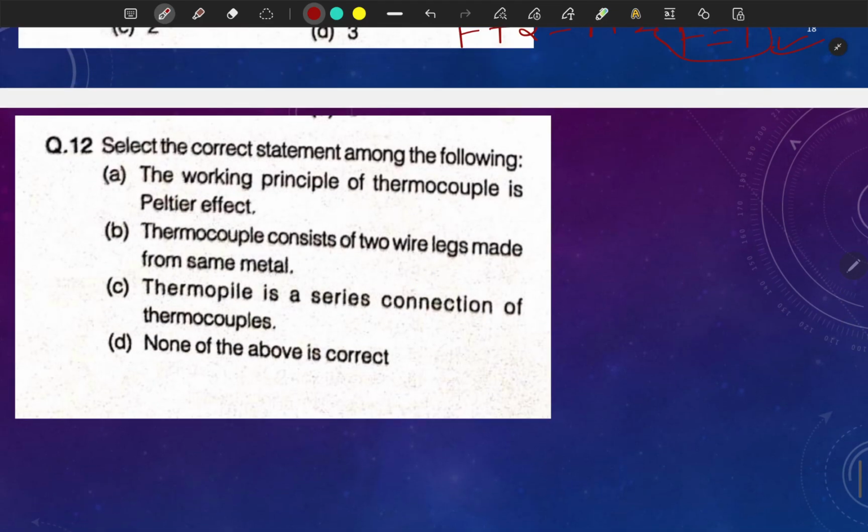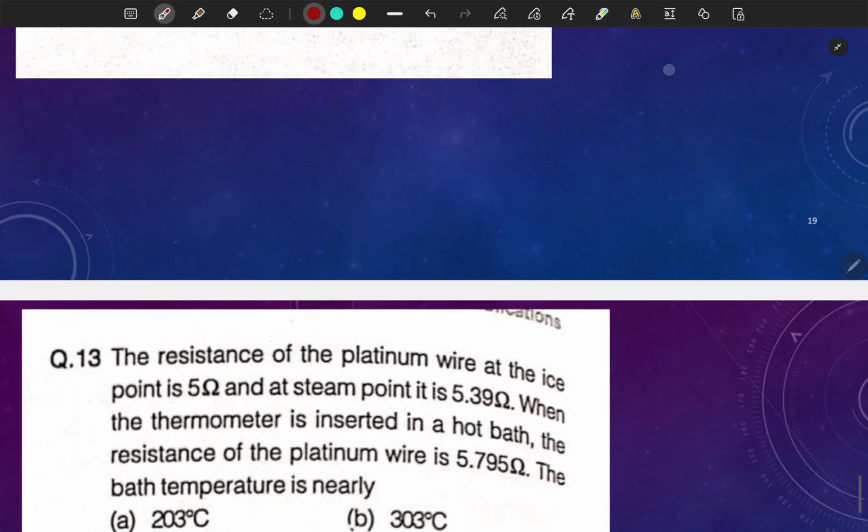Select the correct statement among the following. So the working principle of thermocouple is Peltier? No, it is the Seebeck effect. The thermocouple consists of two wire legs made of the same metal? No, different metals. Thermopile is a series connection of thermocouples, so it is just a standard concept, guys.